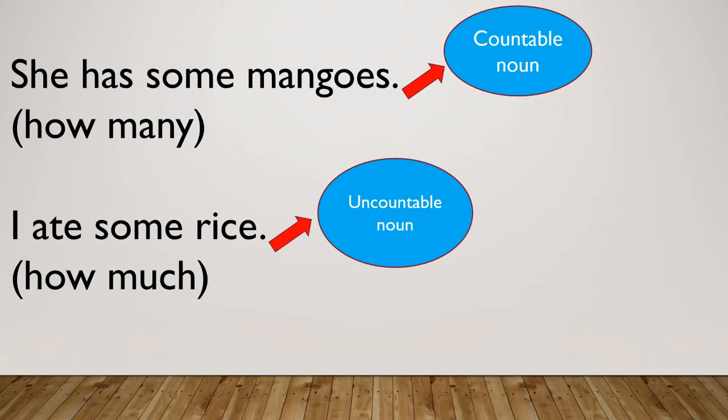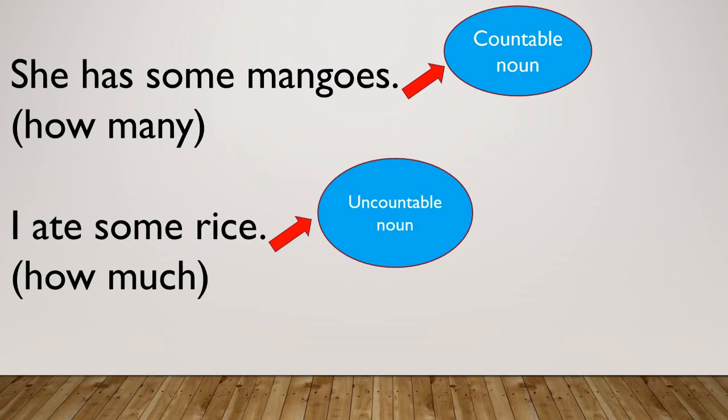If the noun is countable, then it is an adjective of number, and if the noun is uncountable, then it is an adjective of quantity. So student, we can use some in adjective of number also and in adjective of quantity also. The only thing is you have to see the noun first. Have you understood, student? Now let's see some more examples in adjectives of number.